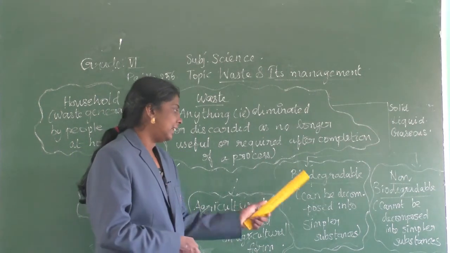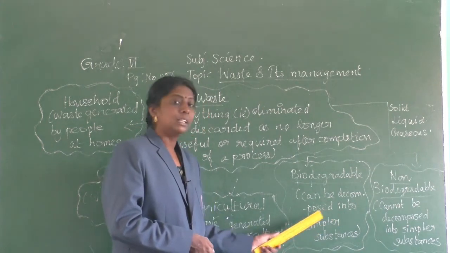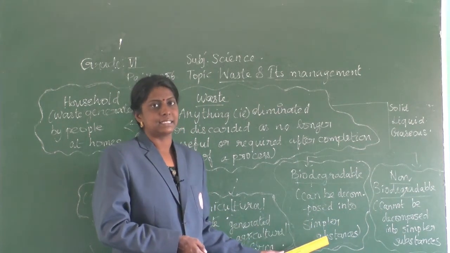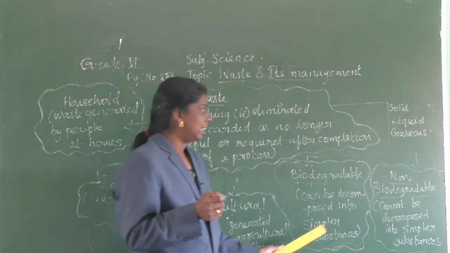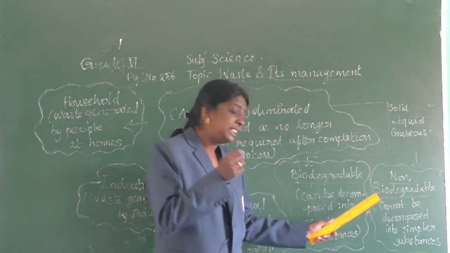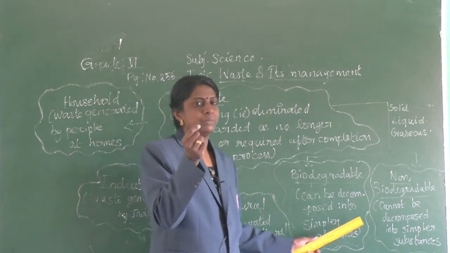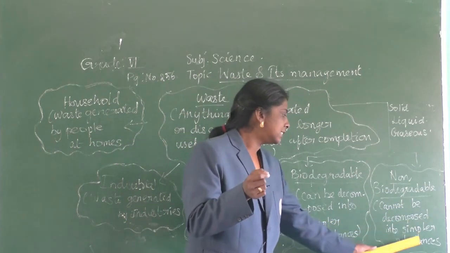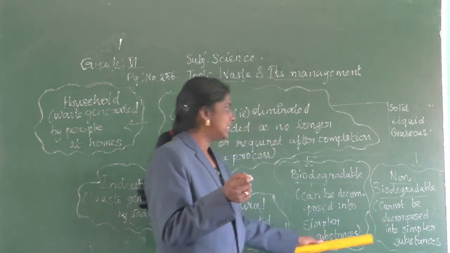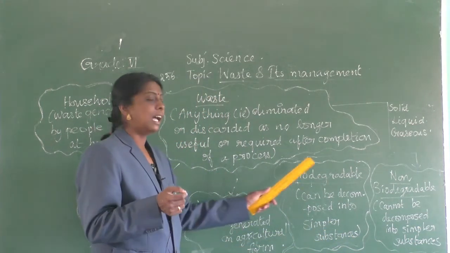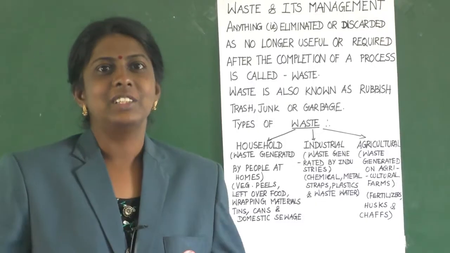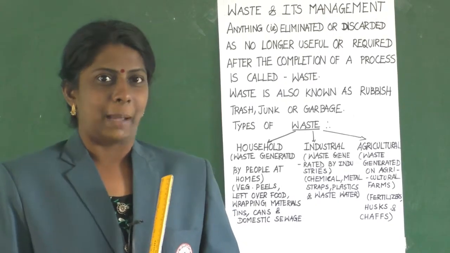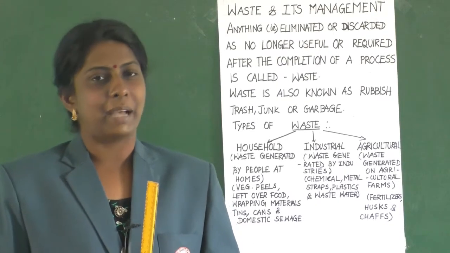Biodegradable means it can be decomposed into simpler substances. And non-biodegradable cannot be decomposed into simpler substances. Clear? Yes, children. Now let us start the chapter, waste and its management.